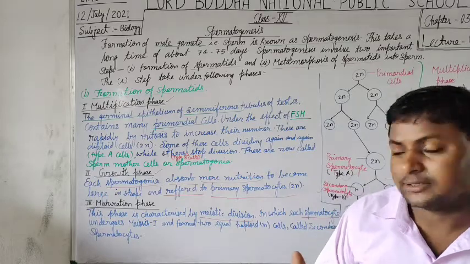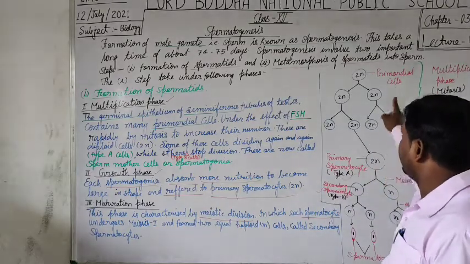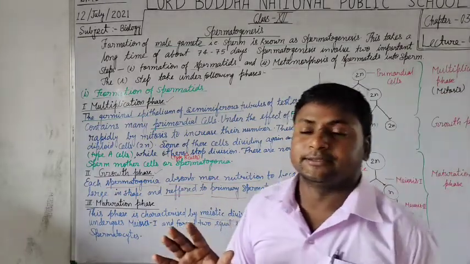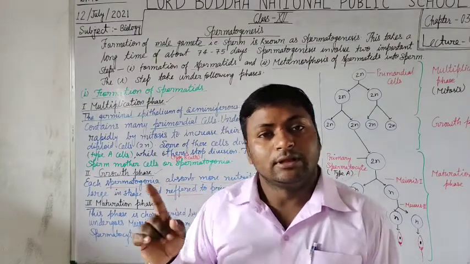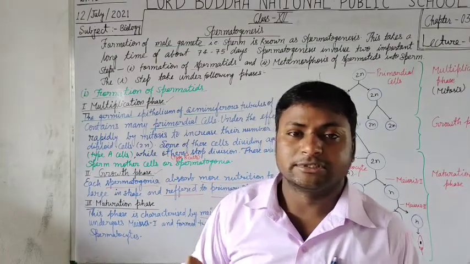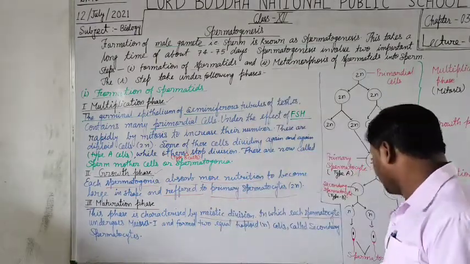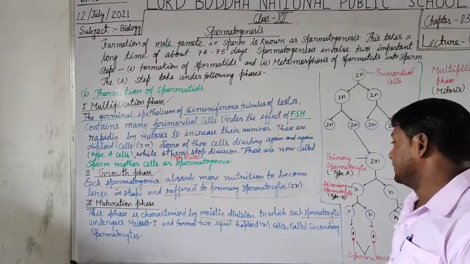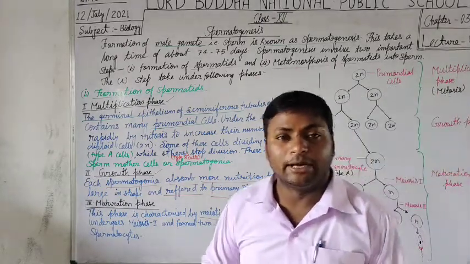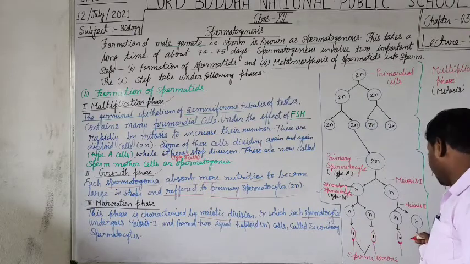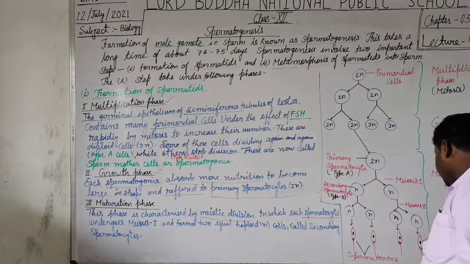Thus students, each of the primordial cells finally forms 4 cells, that are called spermatids. What are they called? They are spermatids.